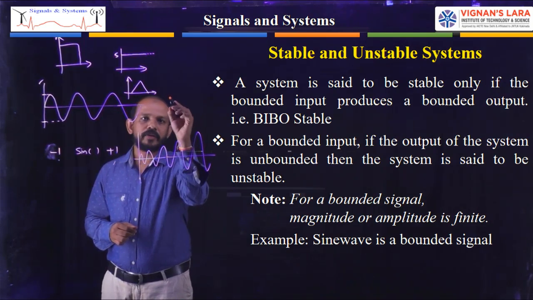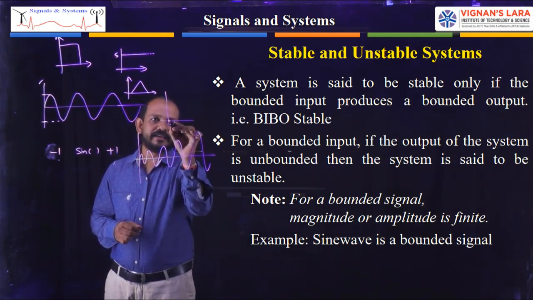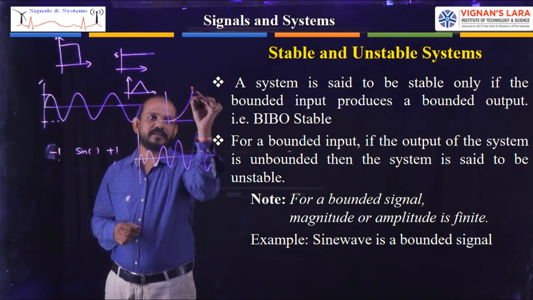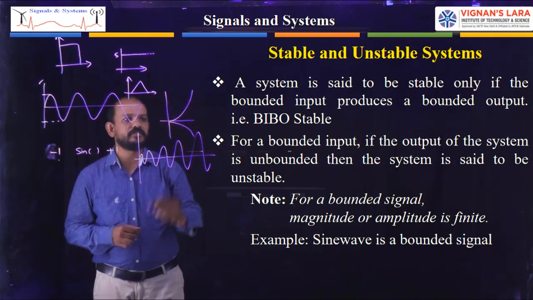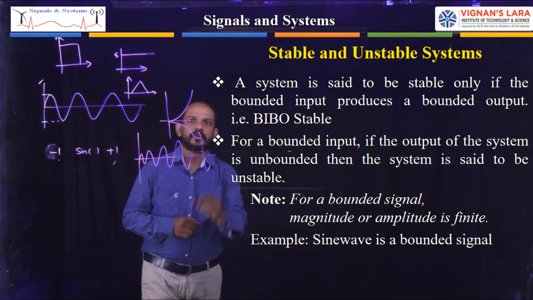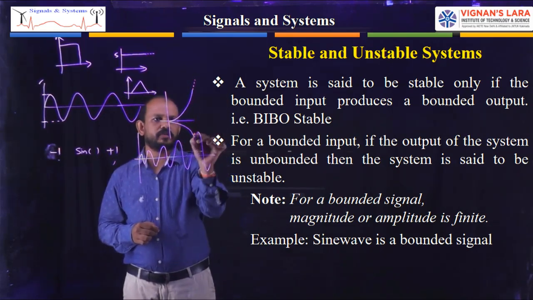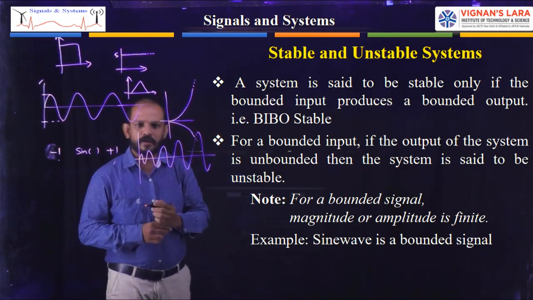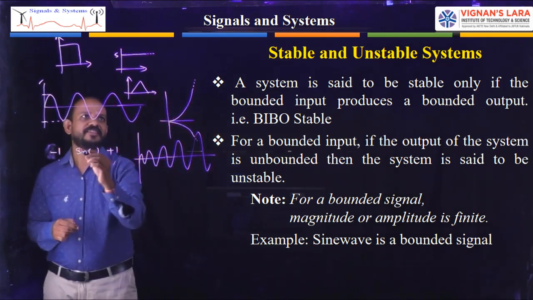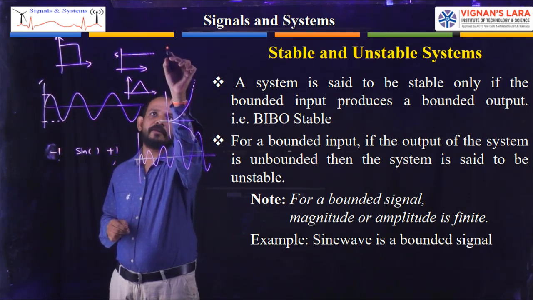Or you can go for an increasing exponential, or a ramp signal.